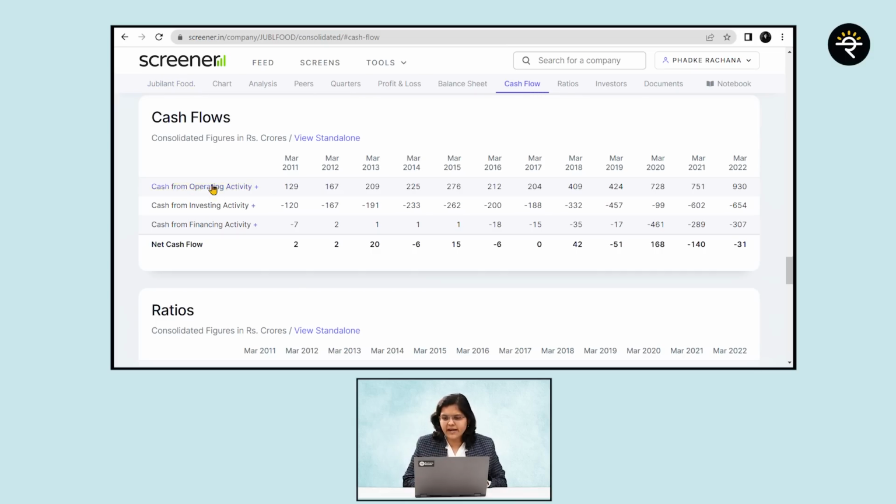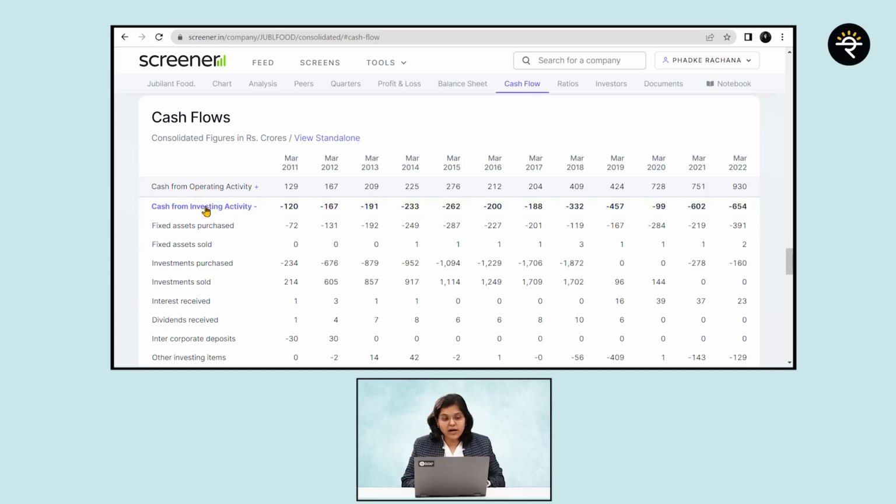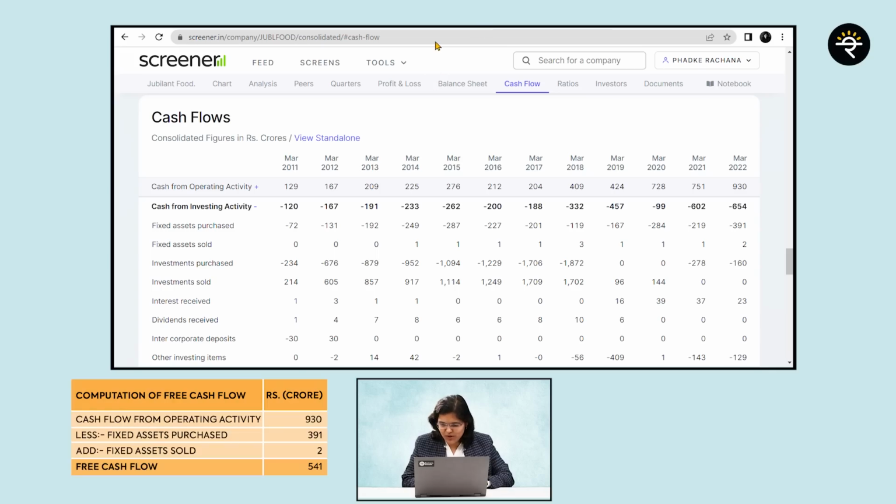Here you can see operating activities, right? So how much is this? 930 is what you can see. 930 is cash flow from operations. But from this amount, what do we have to deduct? We have to deduct whatever is the fixed assets purchased amount, and then we have to add back fixed assets sold. So I'm sure if it is about maths, we are not going to do the calculation just orally. So let us compute it here.